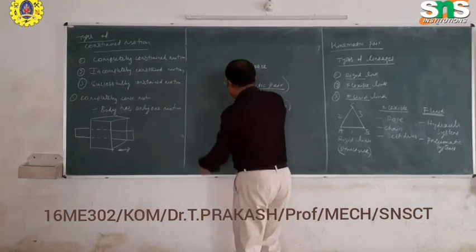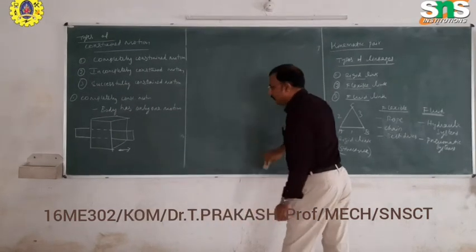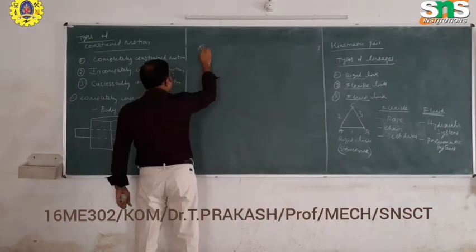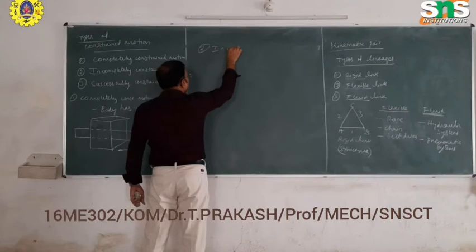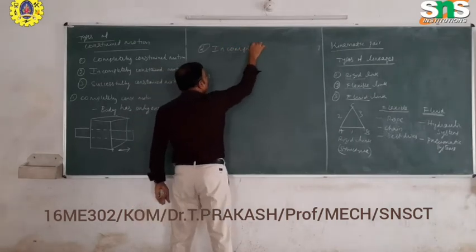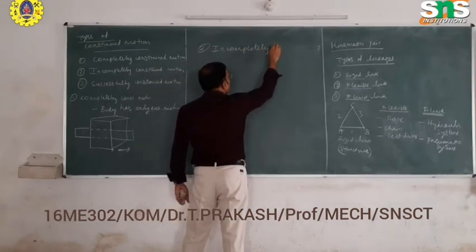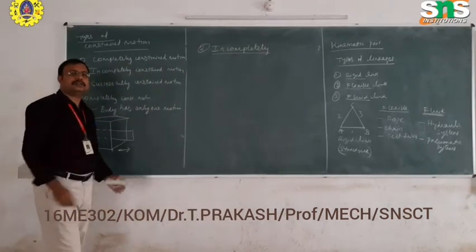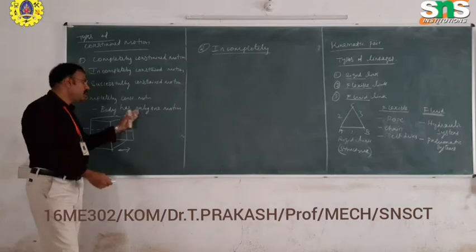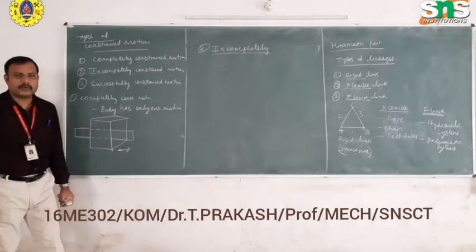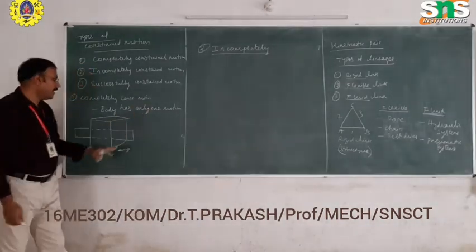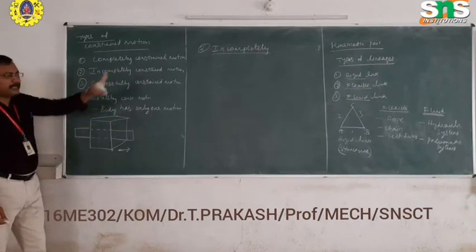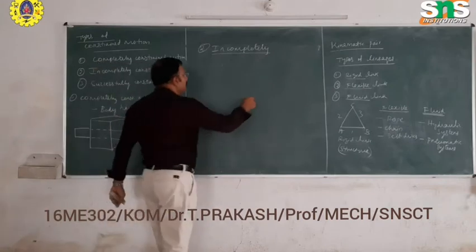The name itself implies incompletely constrained. What is the meaning of incompletely? The motion is not completed. If you apply a force, the body will tend to move in different directions. It may be more than one motion. When more than one motion of the body takes place, it is called incompletely constrained. It is just opposite to the completely constrained motion.